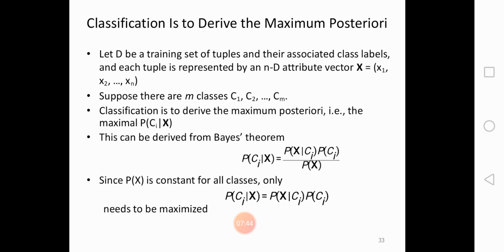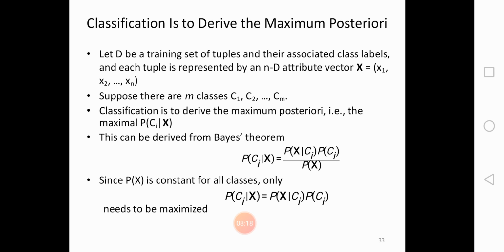Let D be a training set of tuples and their associated class labels, and each tuple is represented by an n-dimensional attribute vector x equals x1, x2 up to xn. As I told, there will be certain kinds of information, I mean a database. Suppose there are m classes C1, C2, up to Cm.